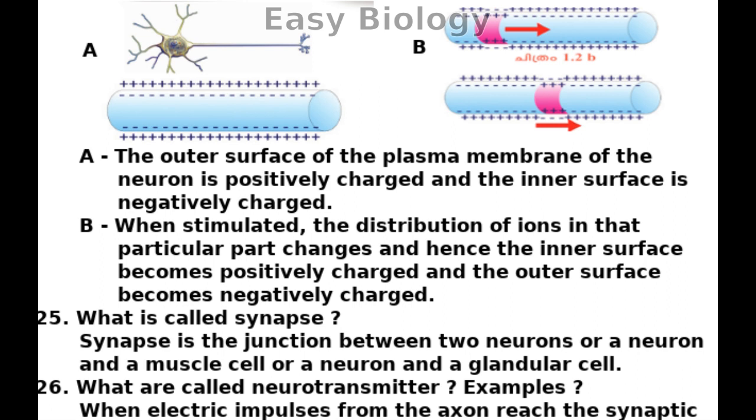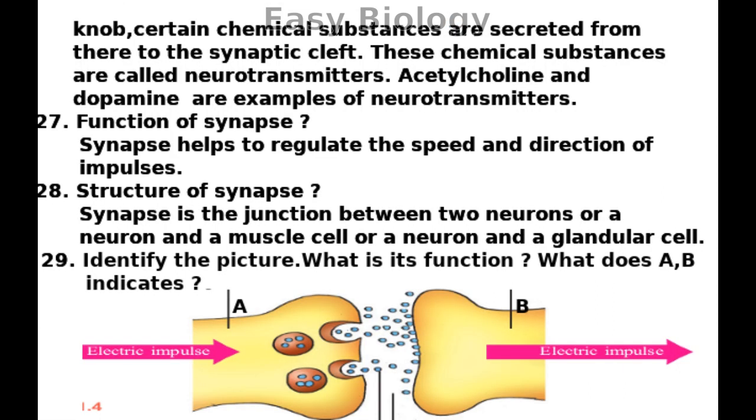What is called synapse? Synapse is the junction between two neurons, or a neuron and a muscle cell, or a neuron and a glandular cell. What are called neurotransmitters? Examples? When electric impulses from the axon reach the synaptic knob, certain chemical substances are secreted from there to the synaptic cleft.